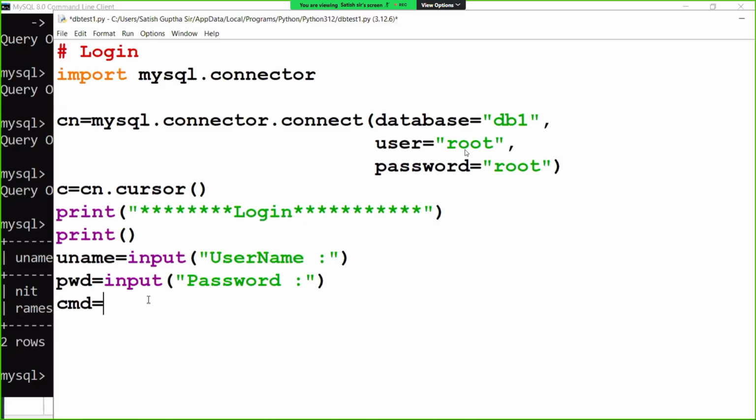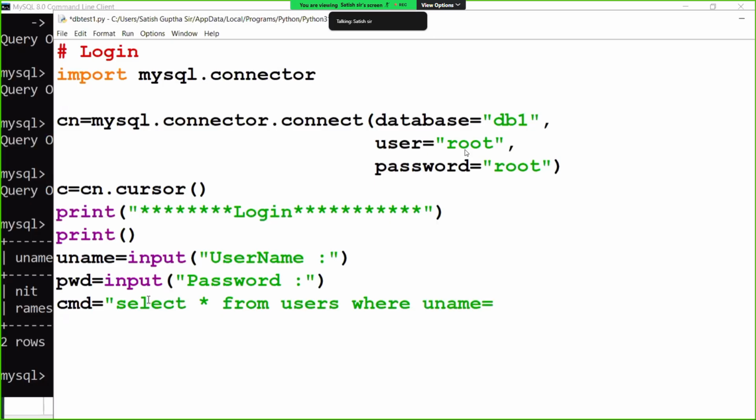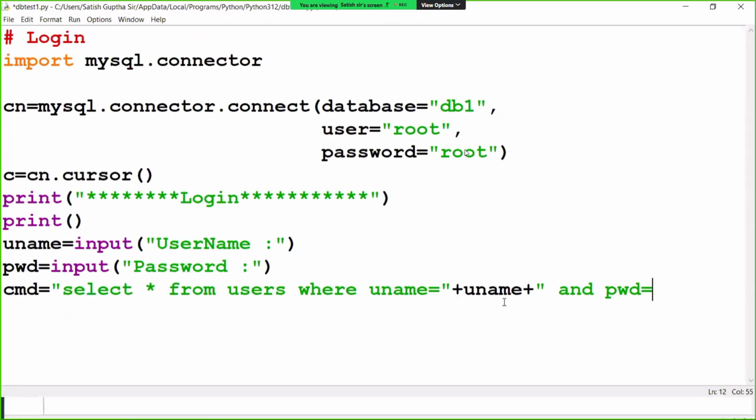Now what is my command? Select star from users where username equal to, I just concatenate. What value? Uname. Plus, and password equal to, and I'm concatenating the password value. How did I create this command? By just concatenating values.